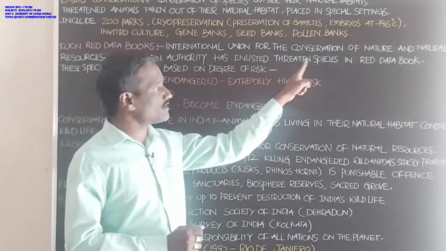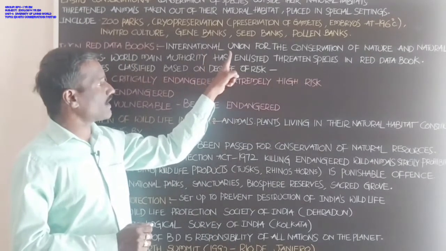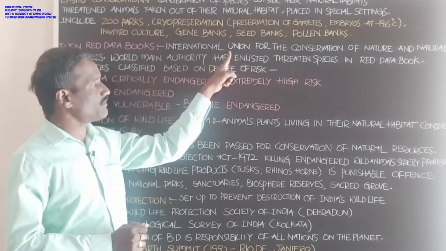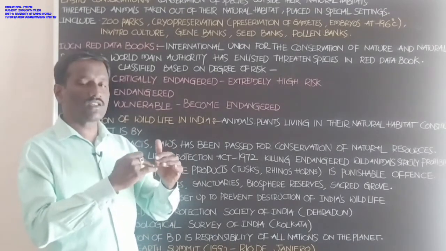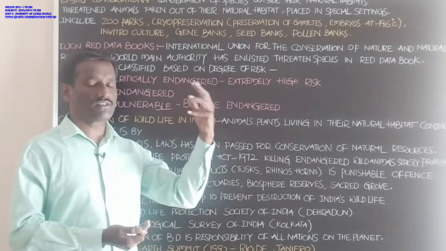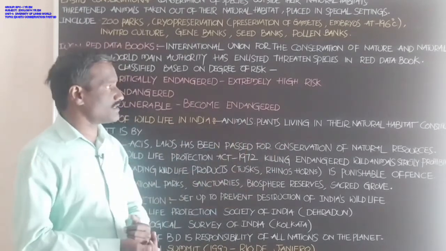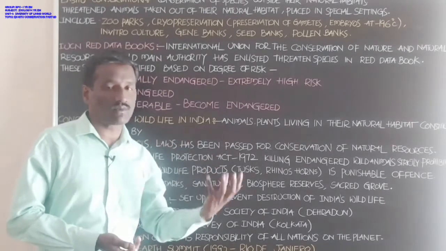This organization and authority gives a list of threatened species present in natural habitat places, species which are entering the endangered category within a short period of time.